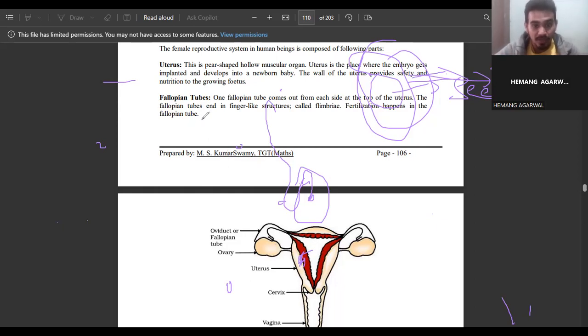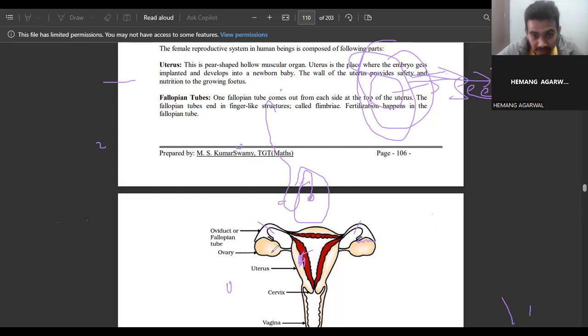So what is the fallopian tube? This one is the fallopian tube. One fallopian tube comes out from each side at the top of the uterus. The end of the fallopian tube has finger-like structures called fimbriae, and fertilization happens in the fallopian tube.